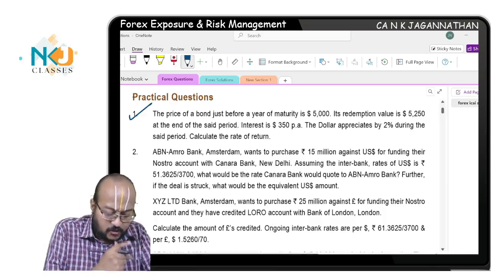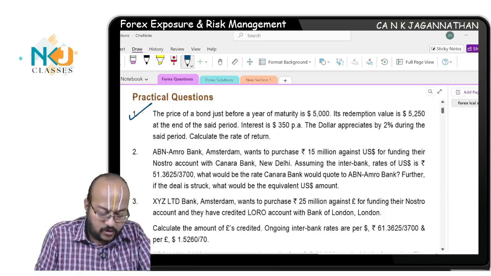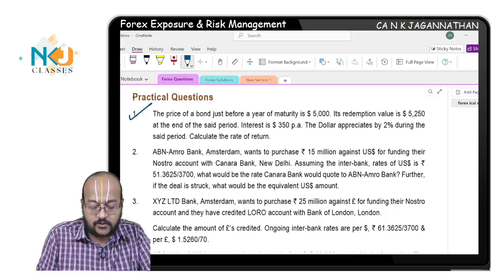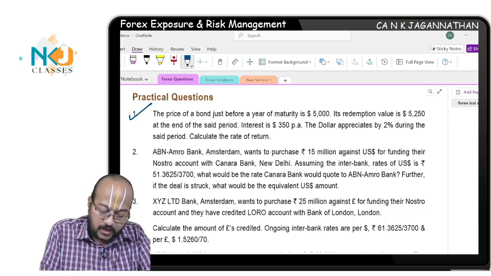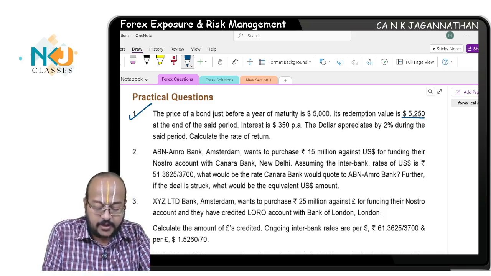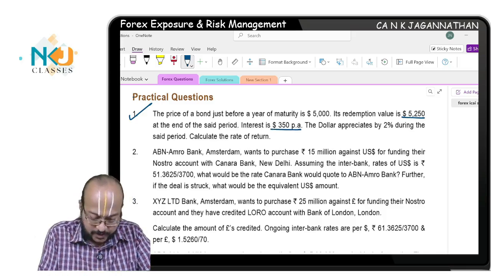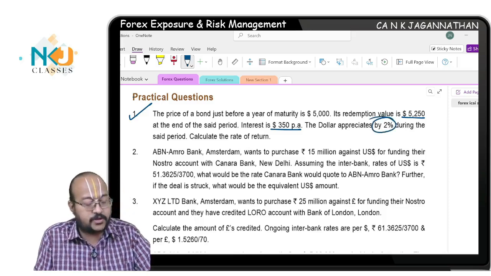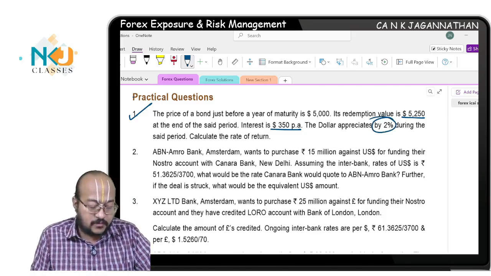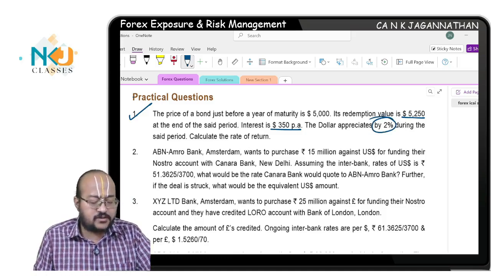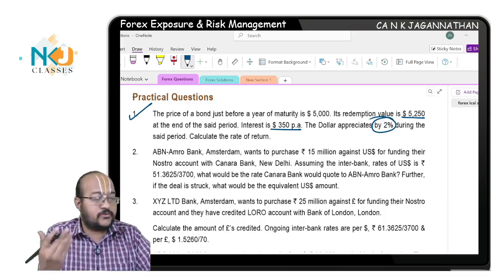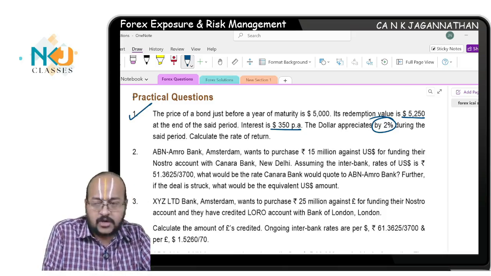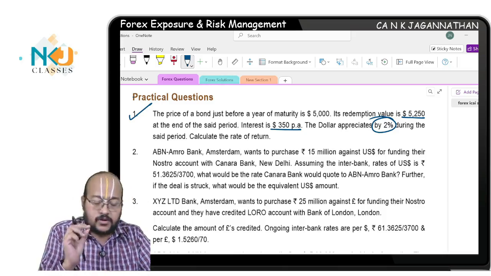Take question number 1. The price of a bond just before a year of maturity is 5,000. Its redemption value is 5,250 at the end of the set period. Interest is $350 per annum. The dollar appreciates by 2% during the set period. Calculate the rate of return. See, this question is regularly asked in MCQ also. In May 2024, they asked this as an MCQ.